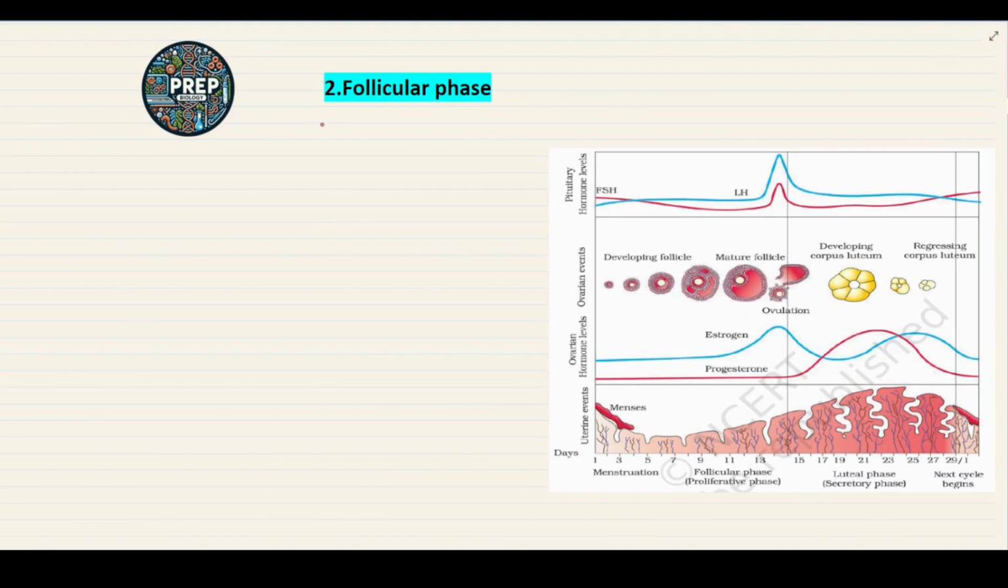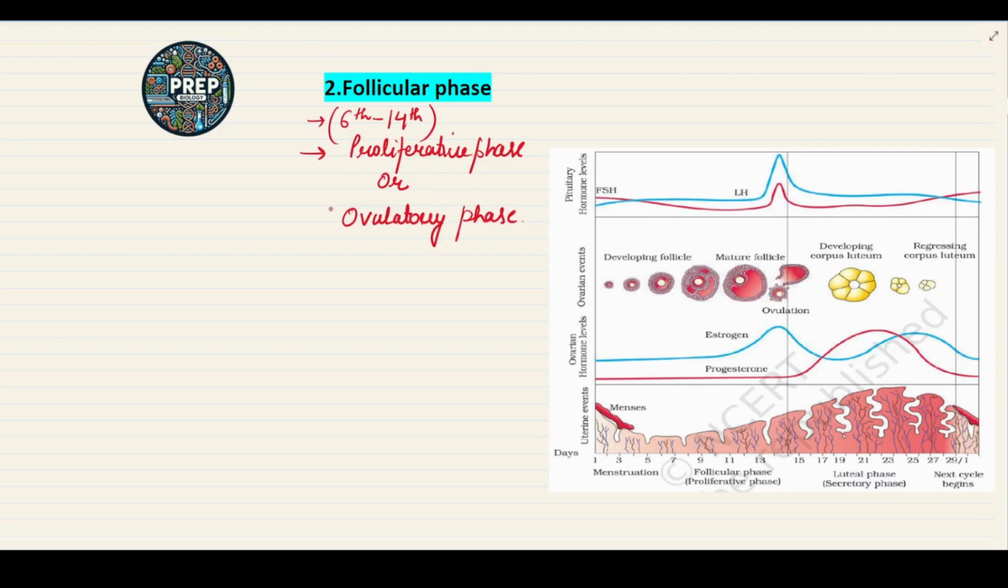So the follicular phase of the menstrual cycle occurs in the 6th to 14th day of the menstrual cycle, and it is also called the proliferative phase or ovulatory phase. Why is it so called? Because in the follicular phase, the proliferation of the cells occurs, and the ovum is released from the Graafian follicle. That is why it is called the ovulatory phase.